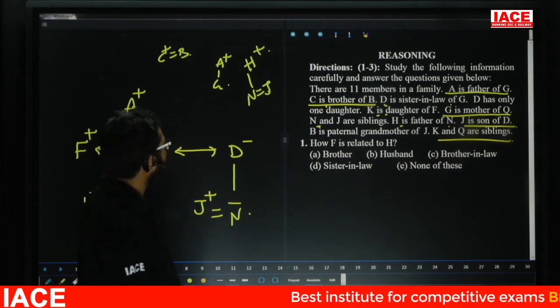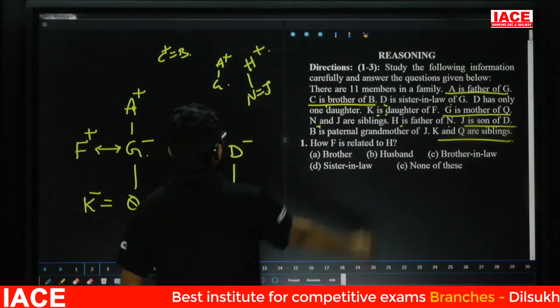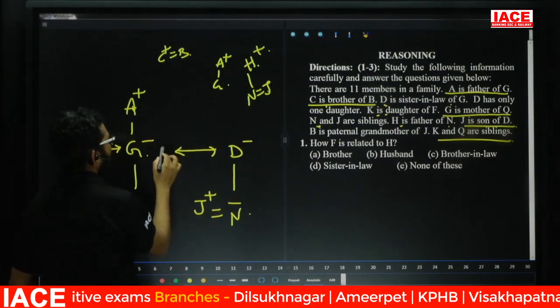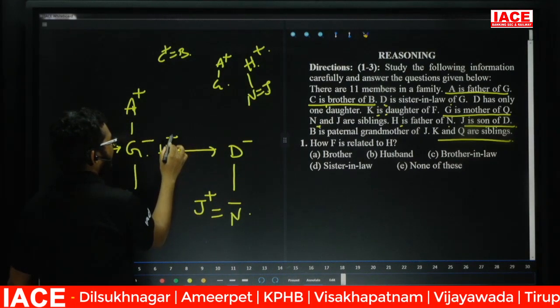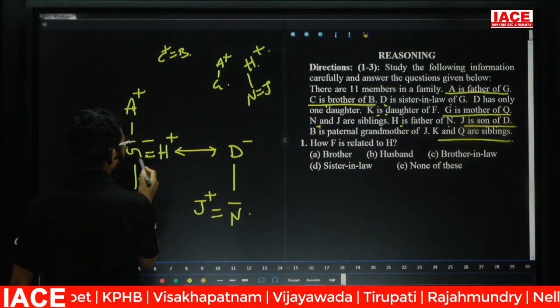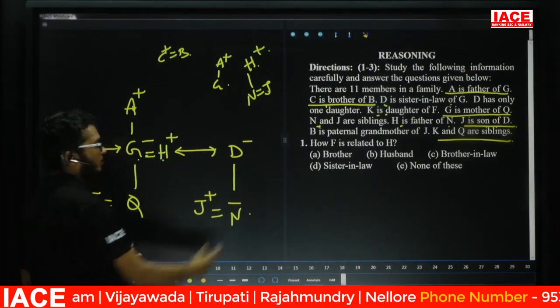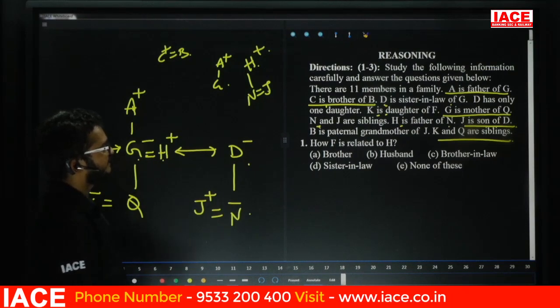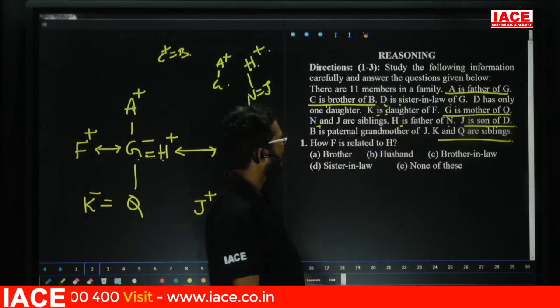Yes. Next one is what? Friends, check here. H is the father of N means now I will take here H and N. Now, H is the father of N. I will take G and H both are siblings. Now, D is the sister-in-law of G. Yes, friends, check here. Yes.